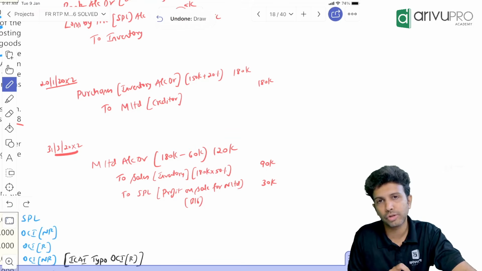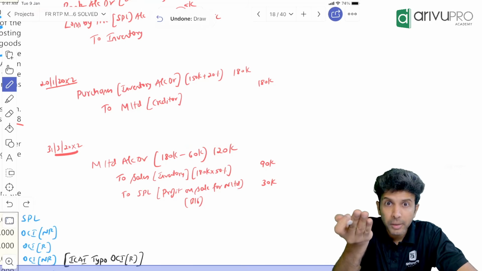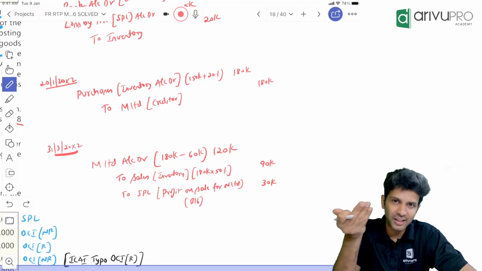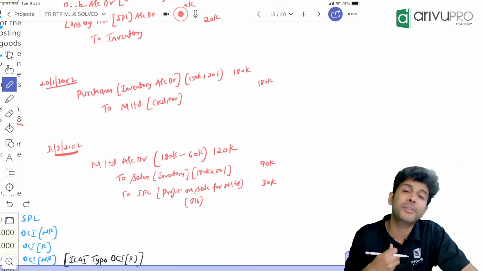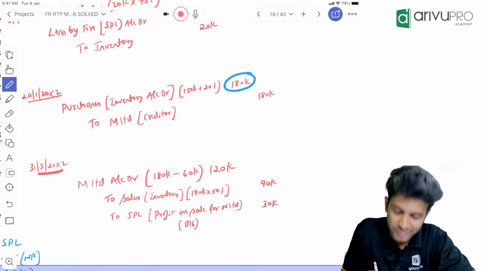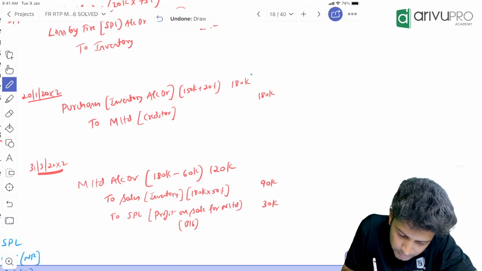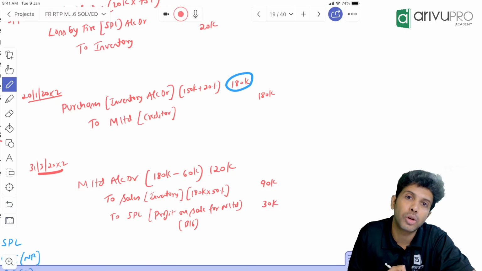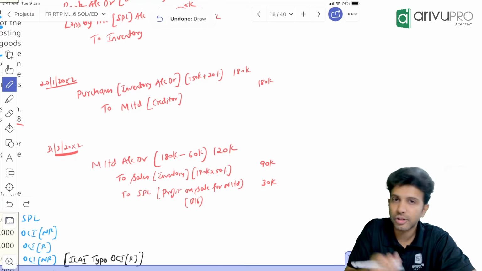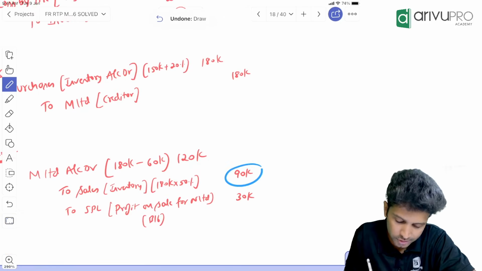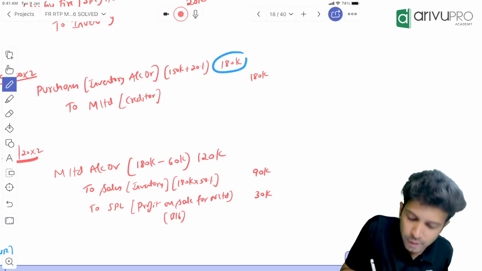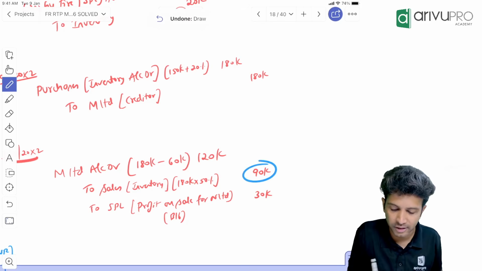So we have sold the goods to the parent for 1,20,000. But don't credit inventory by 120. Inventory is shown at cost price, right? So you will reduce it at cost price. How much of the goods did the subsidiary sell to the parent? Only 50%. For 100%, the value was 1,80,000, because the subsidiary purchased 100% of the goods at 180. How much was sold? Only 50%. That means you will credit your inventory not at 120 but at 90. Why? 1,80,000 is the value for 100%. For 50%, what is the cost? Inventory won't be reduced at selling price. Inventory will be reduced at cost price. So for 100% the value is 180, which means for 50% the value will be half, which is 90,000.